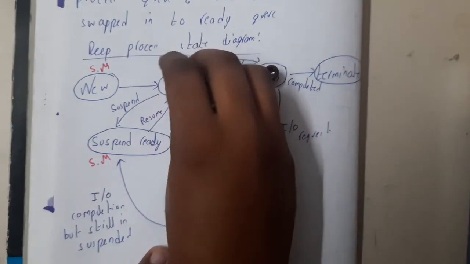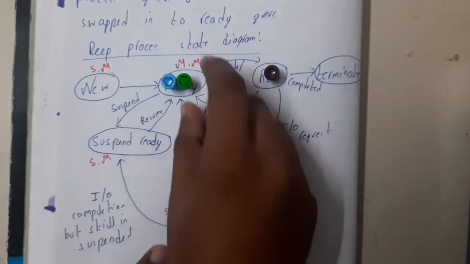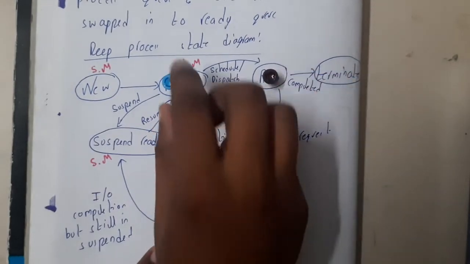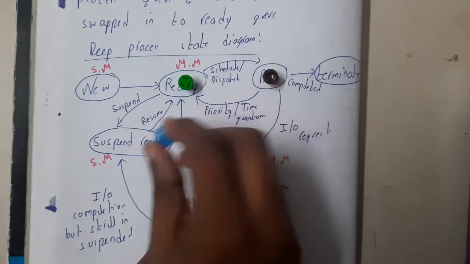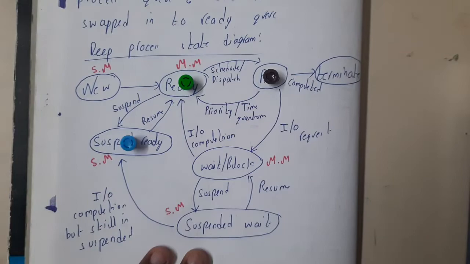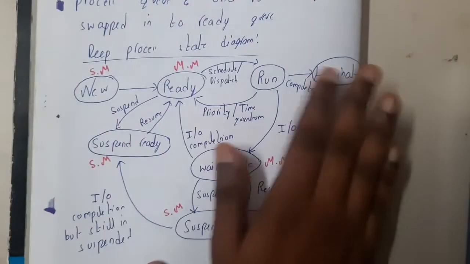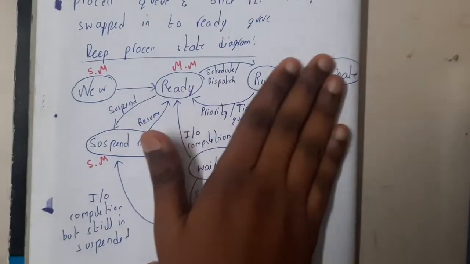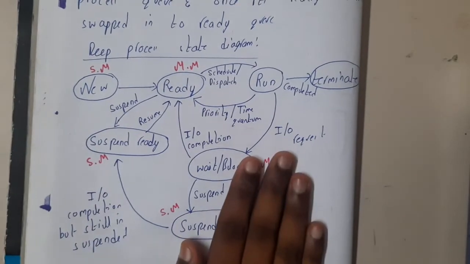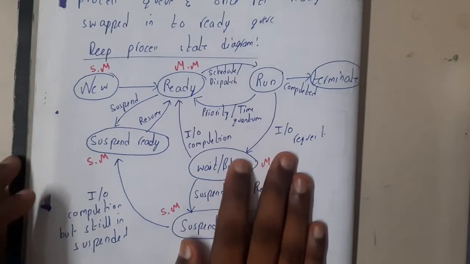Similarly, if the ready queue is full, assume that the capacity of the ready queue is only 1. At that time this one should be waiting somewhere, so he will be waiting in suspended ready. So this is the in-depth state chart diagram, but this will never be asked, and most of the time we never cover this particular diagram. The basic one will be more than enough.